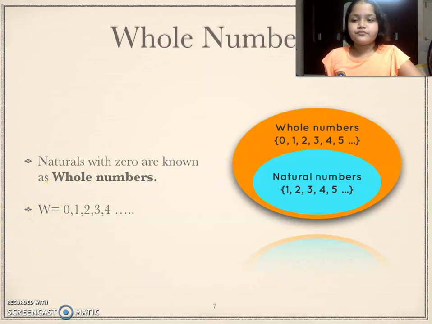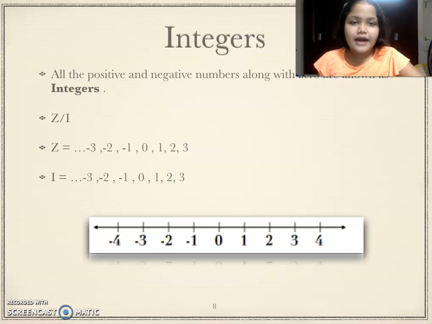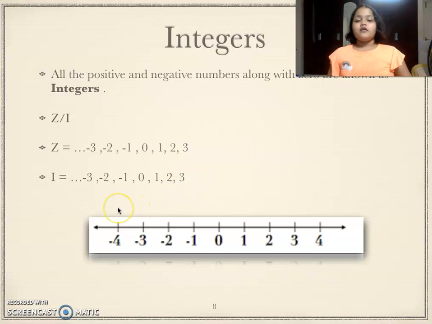Now let us talk about what integers are. Integers are the negative numbers, like -1, -2, -3 and so on, the positive numbers, which are the normal numbers 1, 2, 3, 4, 5 and so on, and 0.